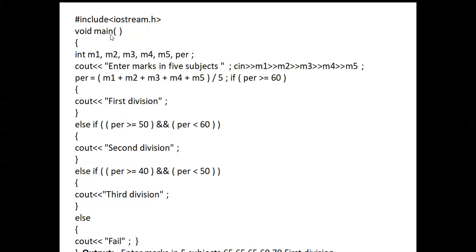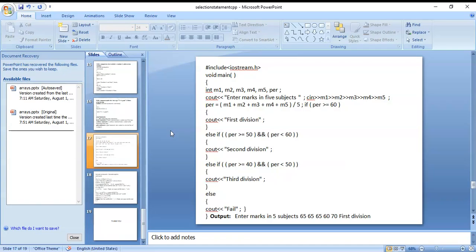Here void main function, int m1, m2, m3. These are the 5 subject marks. Next percentage: enter marks of 5 subjects. Those marks are entered here. Percentage is equal to sum divided by 5. If percentage greater than 60, next opening braces, cout first division. Else if percentage greater than 50 and